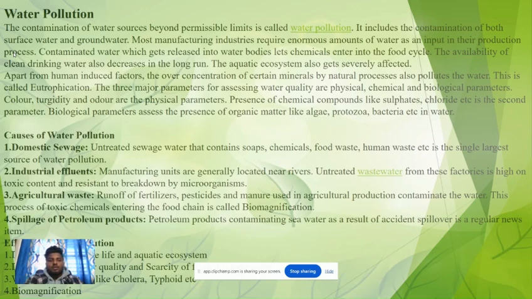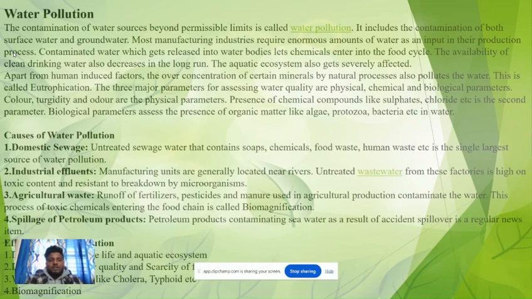Causes of water pollution: domestic sewage. Untreated sewage water that contains soaps, chemicals, food waste, human waste, etc. is the single largest source of water pollution. Industrial effluents. Manufacturing units are generally located near rivers. Untreated wastewater from these factories is high in toxic content and resistant to breakdown by microorganisms.